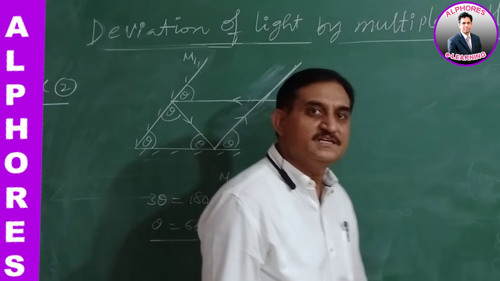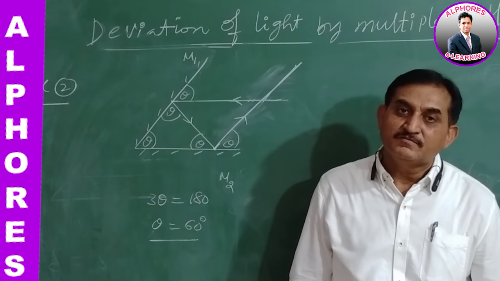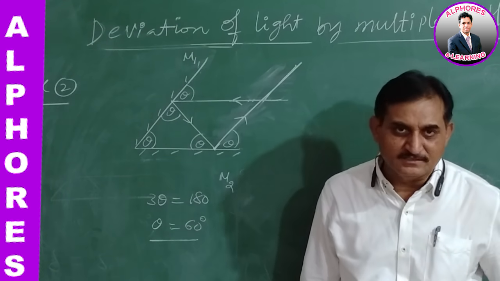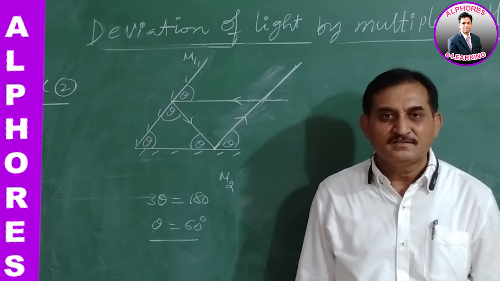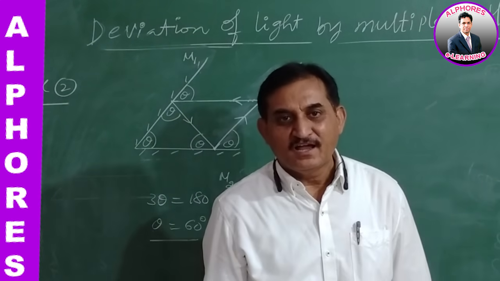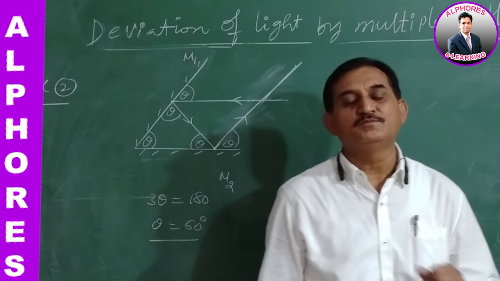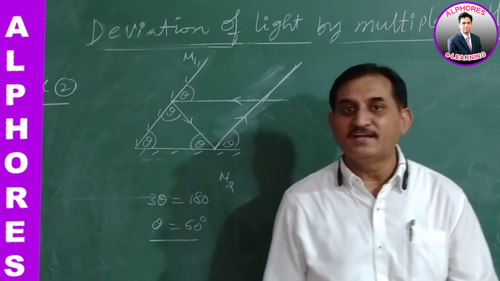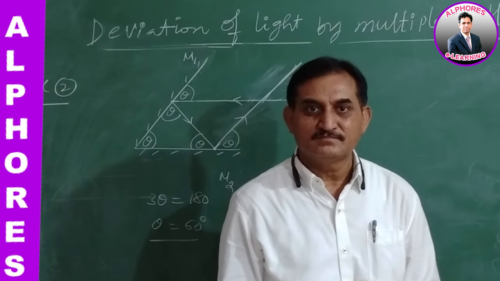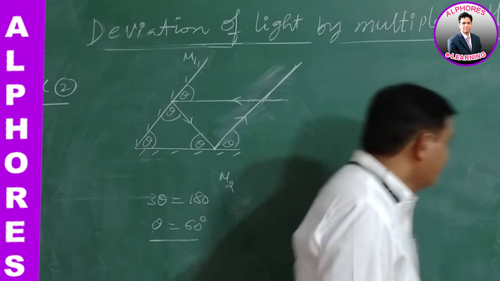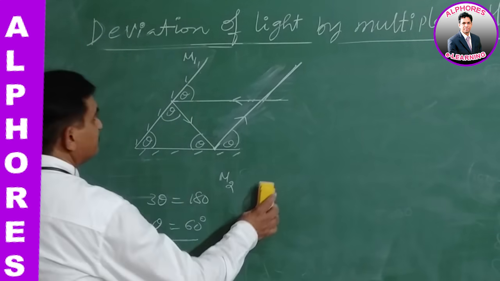This is the angle of incidence, 60 degree, when the two plane mirrors are inclined such that the light ray parallel to one mirror, after making two multiple reflections, the final ray will also be parallel to the other mirror. This is the condition. Okay, next go for another problem.